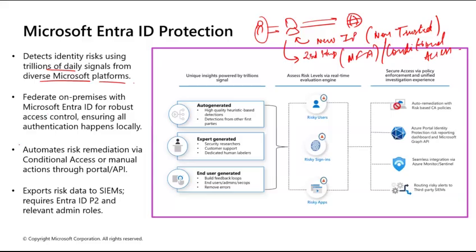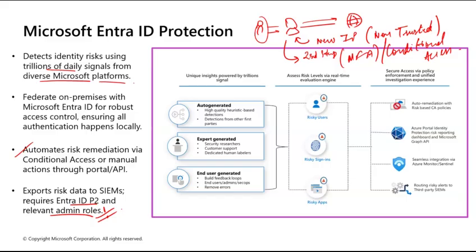It helps you with automatic risk remediation via conditional access or manual actions through portal and APIs. You can export all this risk data to other tools, like Shubham discussed one tool yesterday, which is Splunk. In Azure we have Sentinel, but again, here it requires Entra ID P2 and relevant admin roles. Means first, you need to purchase licenses for this, which are quite expensive. Second, you need to have certain admin roles associated to you. You need to be an Active Directory admin or global admin. So risks are